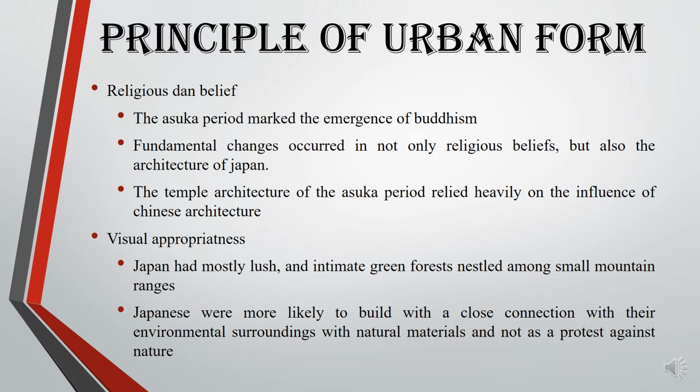As a result, the Japanese were more likely to build with a close connection with their environmental surroundings, with natural material and not as a protest against nature. Whereas the Chinese were more inclined to design buildings in order to protect and separate themselves from nature by using heavy and solid stone to build walls.